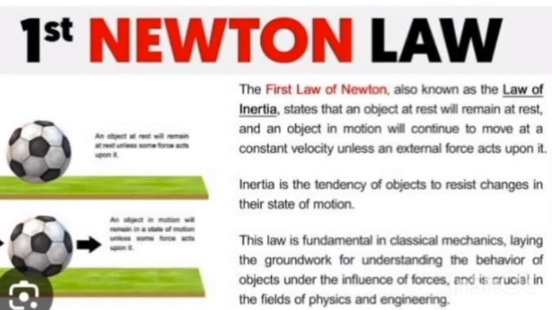Don't forget the statement we are trying to explain under Newton's first law of motion: if an object is at rest, it will remain at rest unless an external force acts on it. But if it is in motion, it will continue in its motion at a uniform speed or velocity in a straight line unless an external force acts on it.